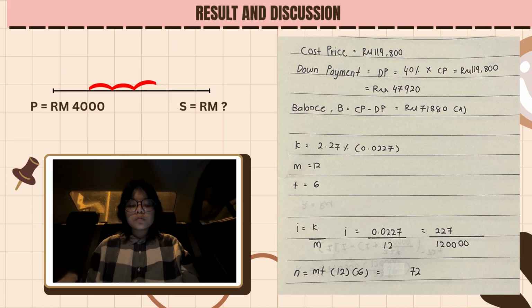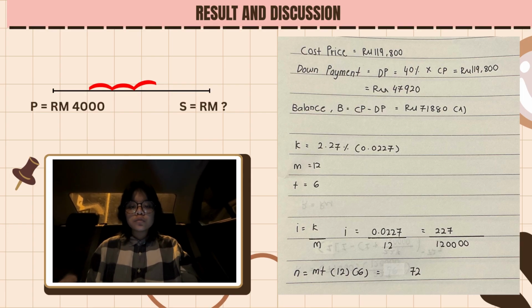So, equal to RM71,880. Next, K. K equal to 2.27%, in bracket 0.0227 close bracket. M equal to 12, T equal to 6.